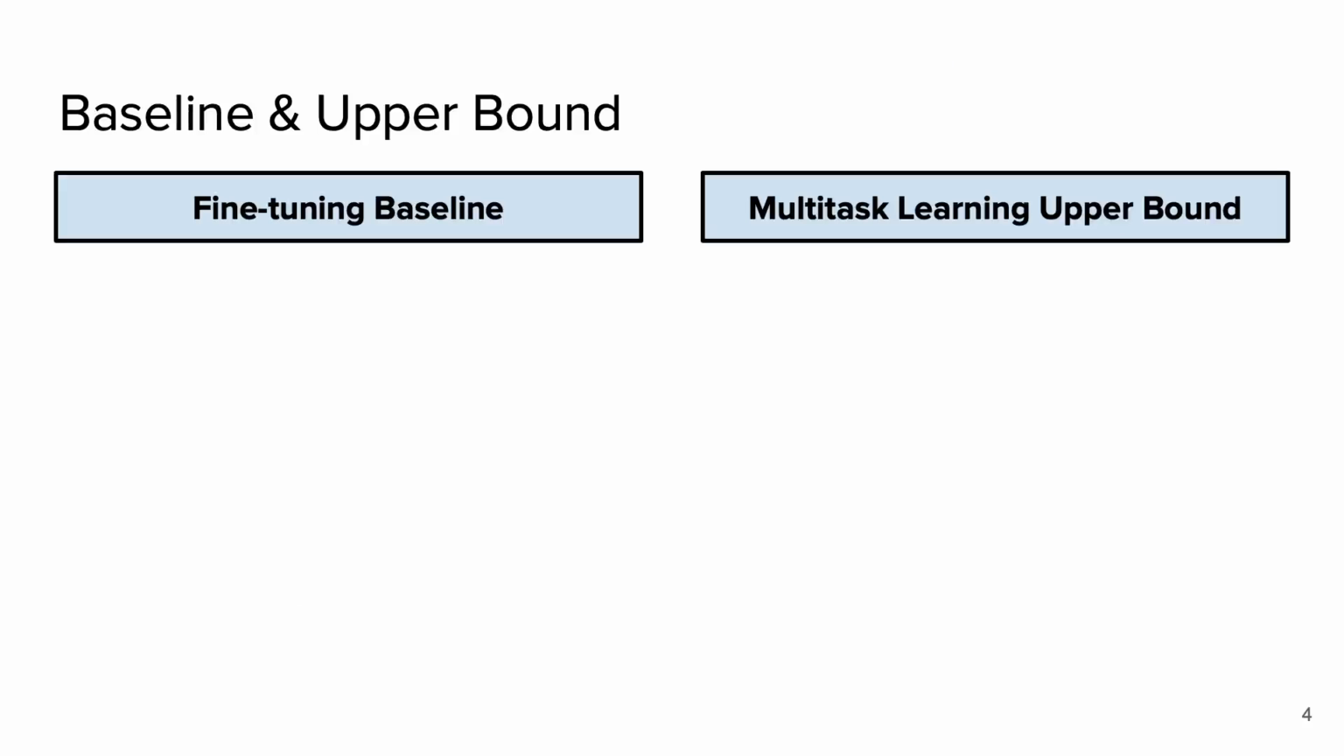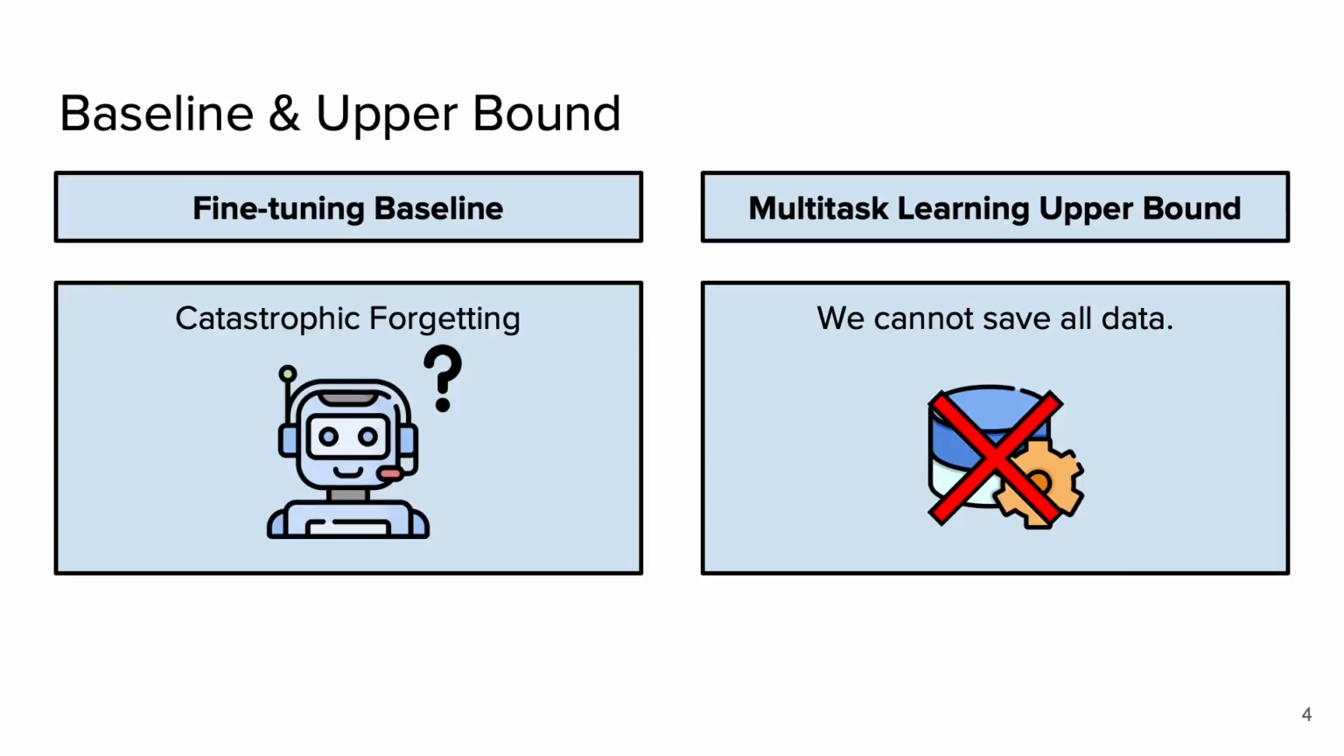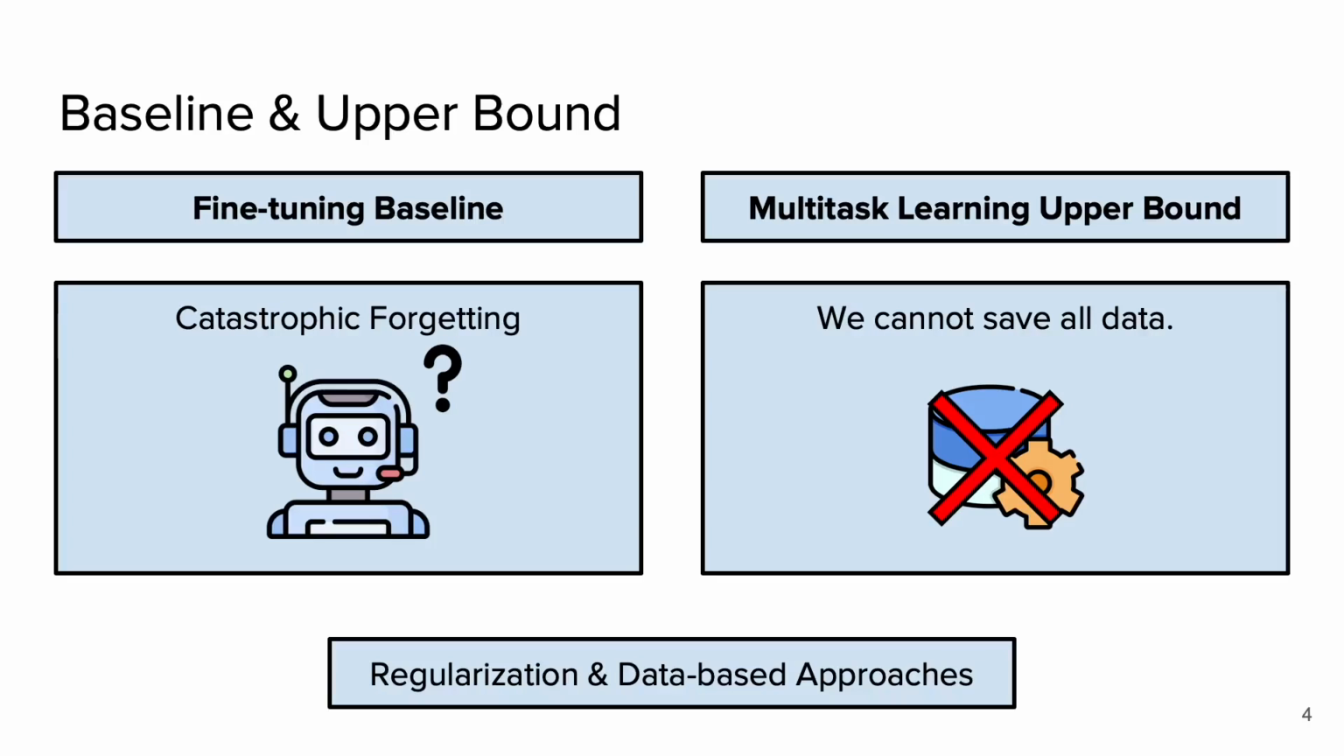The baseline and upper bound methods of our task are fine-tuning and multitask learning. But fine-tuning suffers from catastrophic forgetting, while multitask learning usually cannot save all data from the past. So we adopt regularization and data-based approaches here to mitigate these issues.